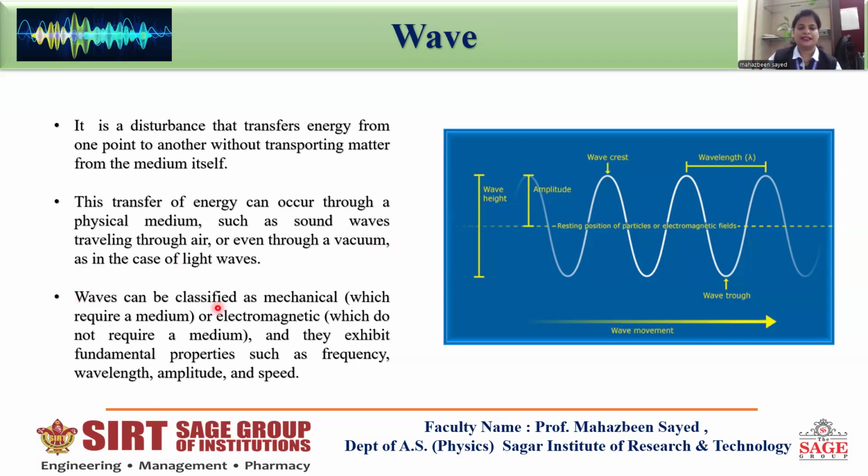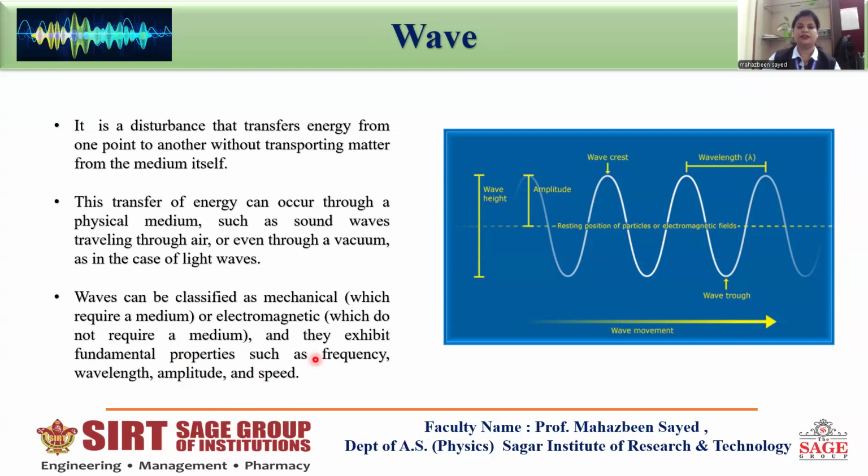Waves can be classified as mechanical or electromagnetic. Mechanical waves require a medium, but electromagnetic waves do not require a medium. They exhibit fundamental properties such as frequency, wavelength, amplitude, and speed.